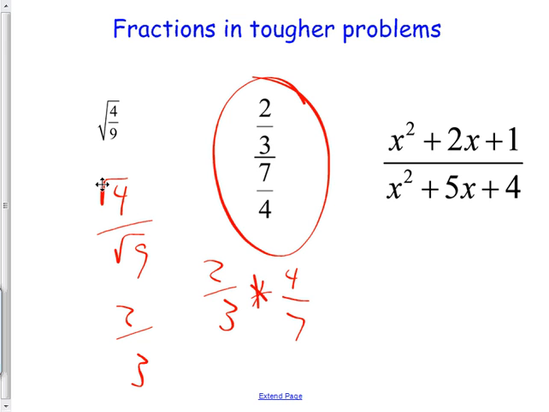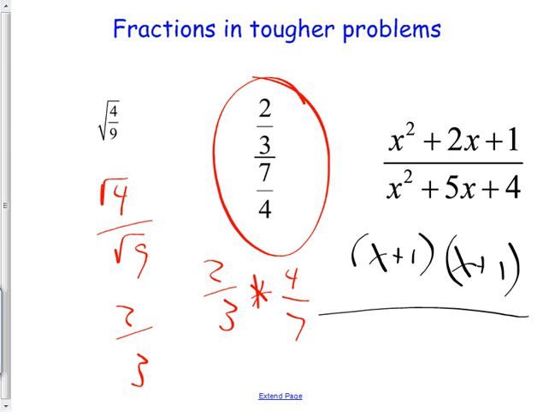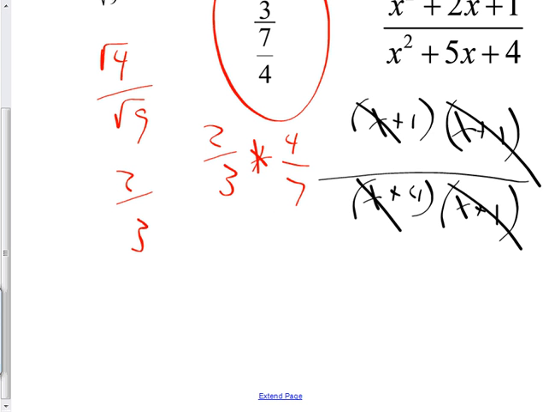All right. Top, x, x. What multiplies to 1 and adds to 2? 1 and 1. On the bottom, what multiplies to 4 and adds to 5? Yes, x plus 4, x plus 1. Cancel, cancel. X plus 1 over x plus 4. Oh, and then I can cancel the x's, right? No, not allowed to do that. The final answer is x plus 1 over x plus 4. There it is. Okay, moving on.